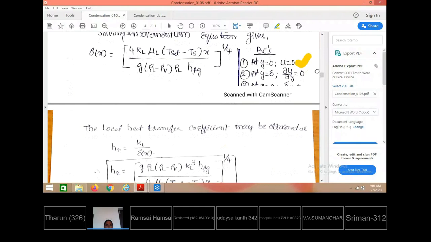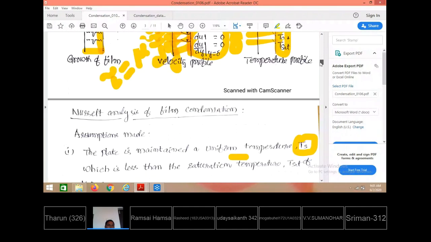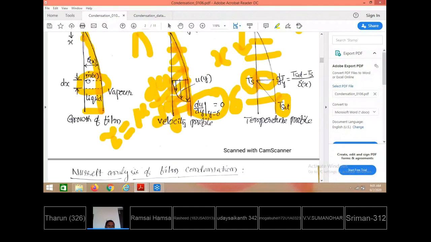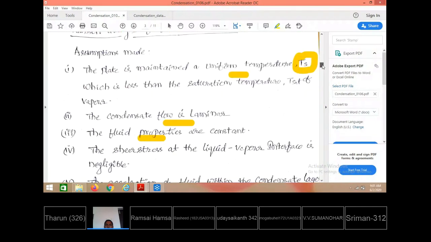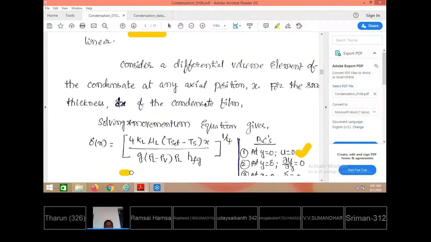Now at a chosen location, what is the boundary layer thickness? That is delta x, and for the film it is obtained as this. This is the boundary layer thickness at the chosen location of x. This is already presented in the data book also, so you need not remember.